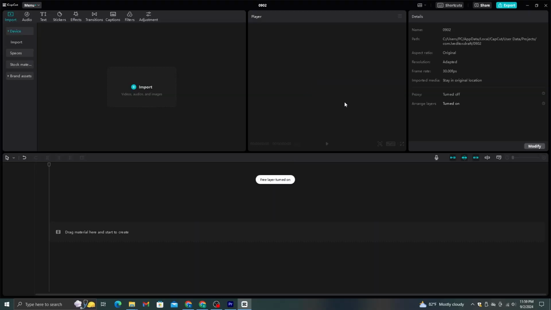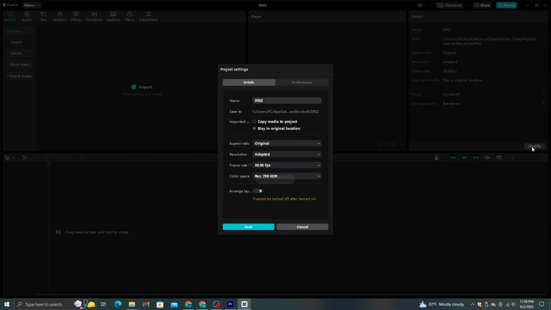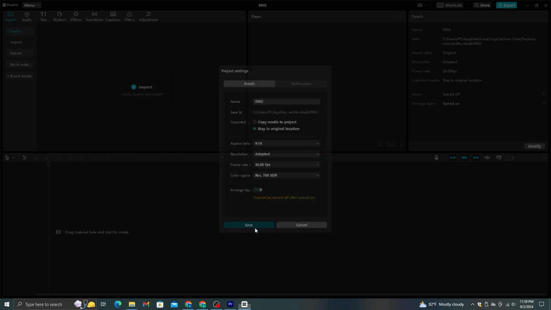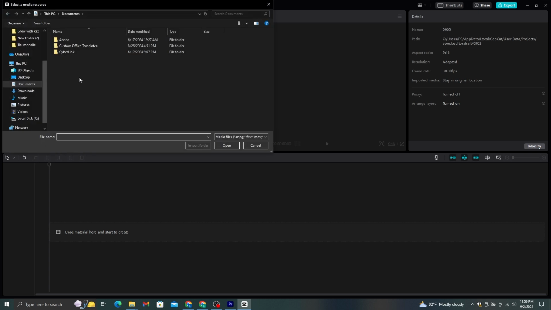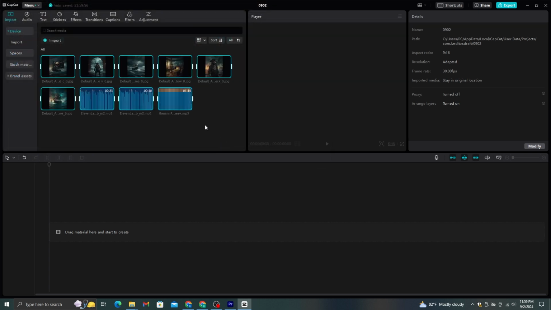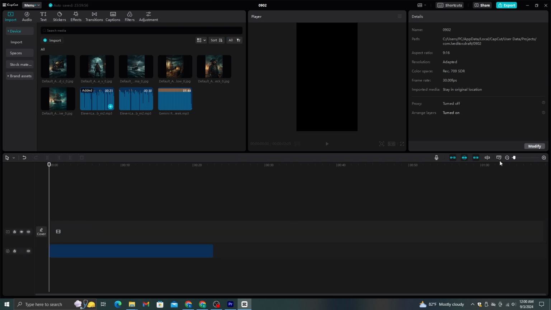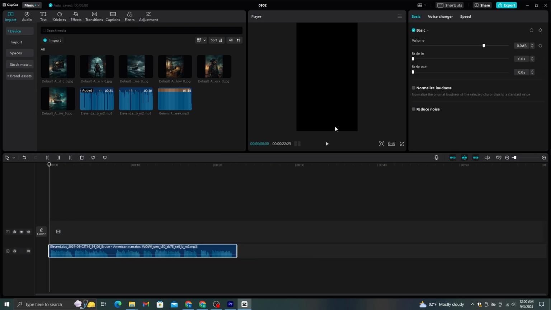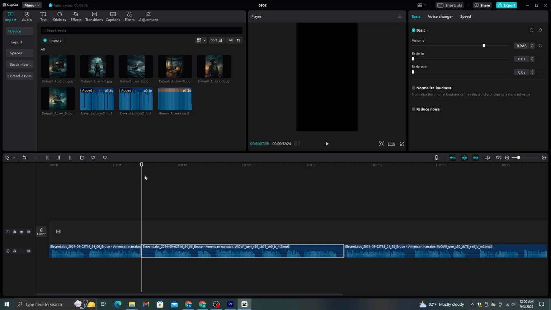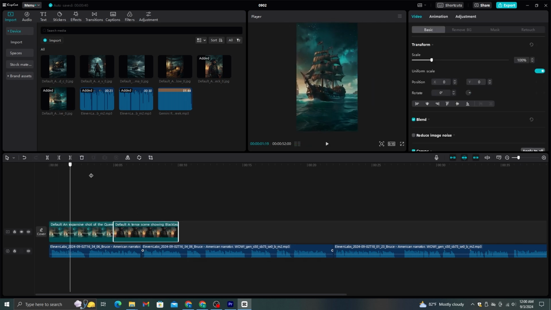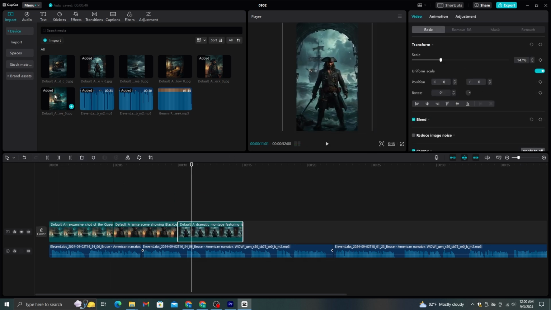Once you download the CapCut, open it and start a new project. Make sure to click this Modify button and select 9:16 ratio. Then, click this Import button and import all the materials we downloaded. After that, you need to drag the voice over to the timeline like this. If there are long, unnecessary silent parts in these voiceovers, make sure to remove those. Once you are done with that process, add the videos that we download to the timeline. Try to match the videos with voiceovers.